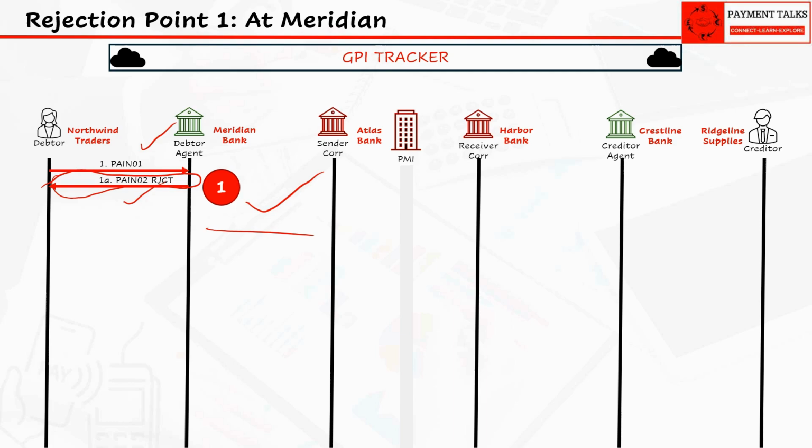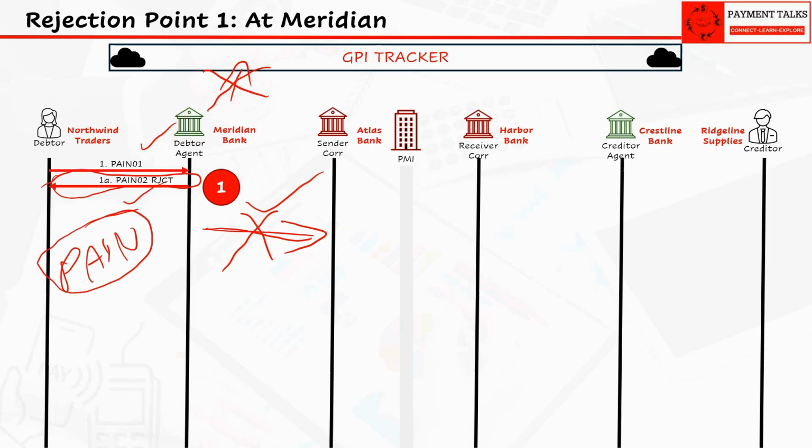Also, notice what didn't happen here. Because pacs.008 was never generated, this payment never actually touched the network. There's nothing for the GPI tracker to have any record of the payment at all. Also, these exchanges of messages between Meridian and Northwind are in the customer-to-bank space. So, both the instruction and response are pain messages.